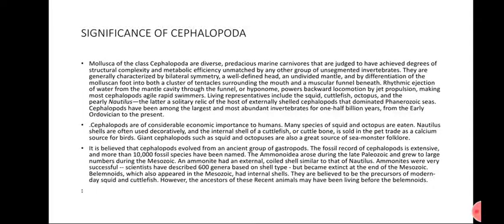They are carnivorous, they eat meat, and have a very complex structure and unmatched metabolic efficiency.